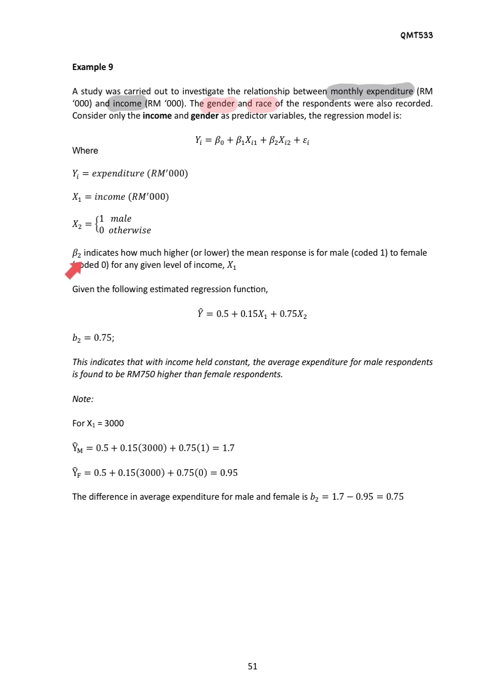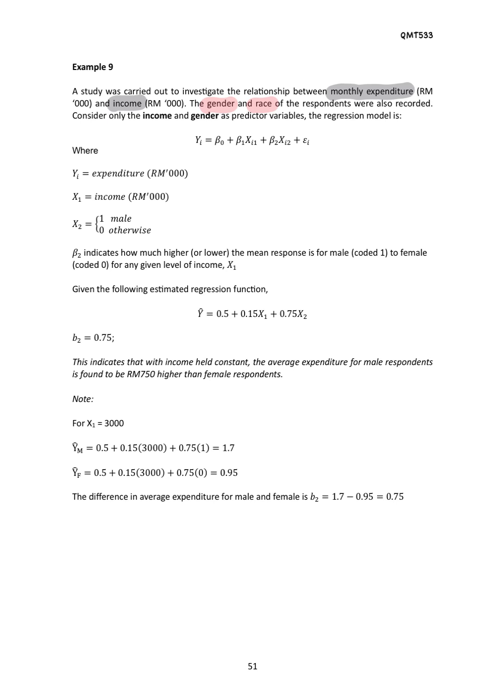So beta 2 indicates how much higher or lower the mean response is for male compared to female, for any given level of income. If higher, the sign is positive; if lower, it is negative. We want to compare between male and female, we just have male and female, so how much the difference is, how much higher the male's expenditure is, or how much lower compared to female.